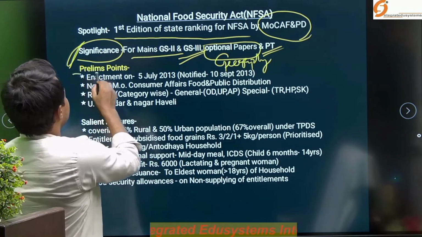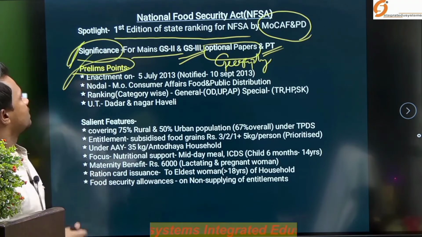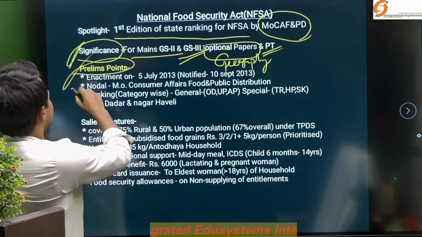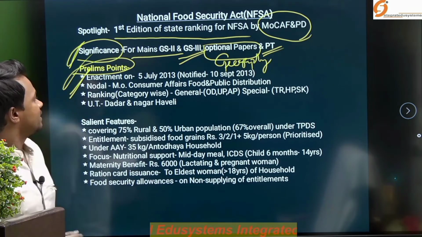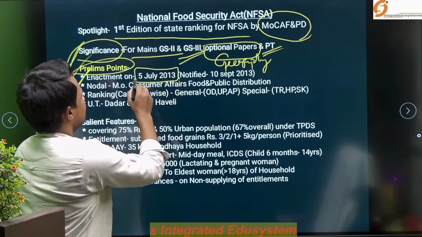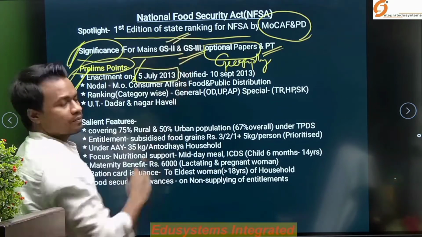First we start with the prelims points. If we see the National Food Security Act, the very first thing is the enactment date, the 5th of July 2013, and on this very day the first edition of the state ranking was also published.